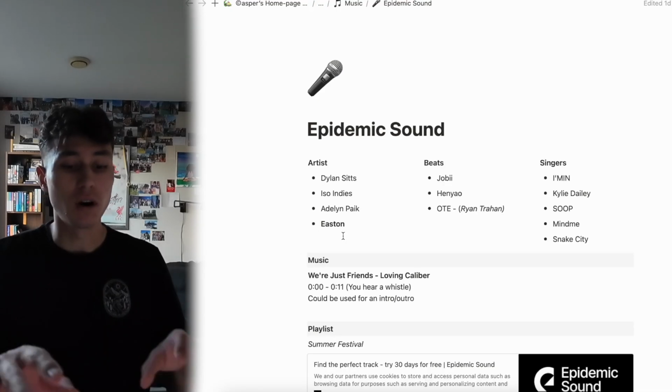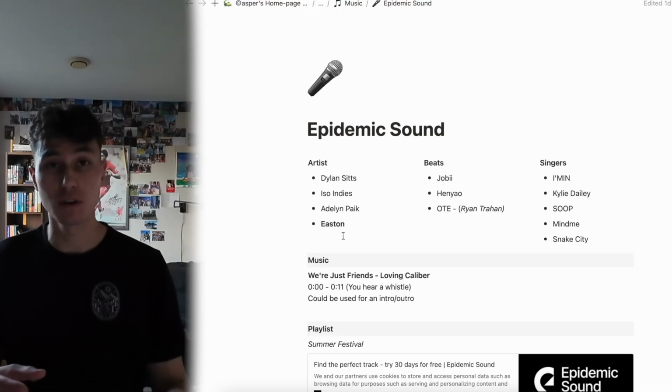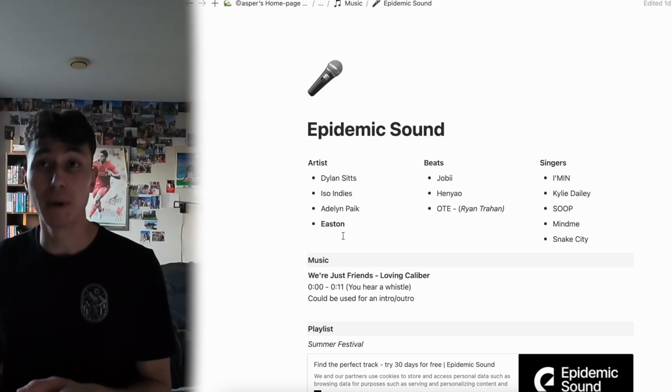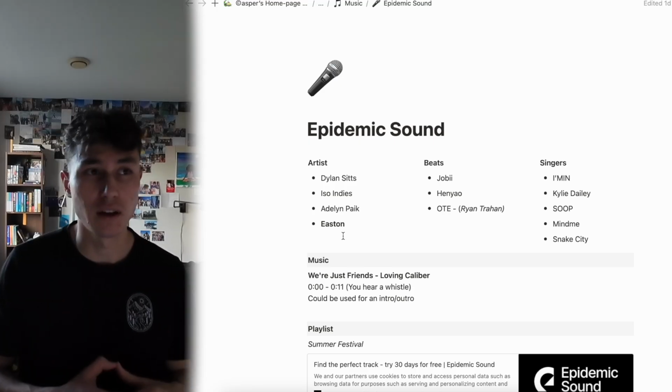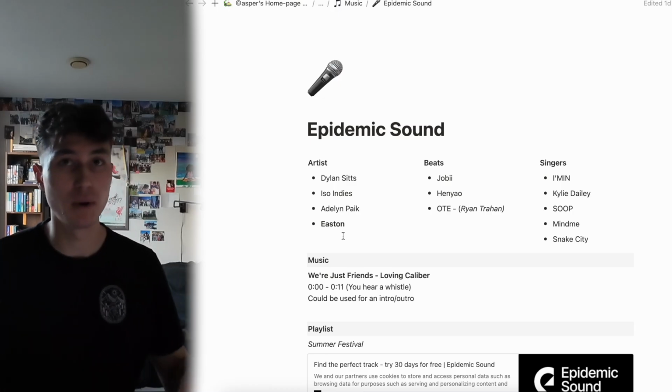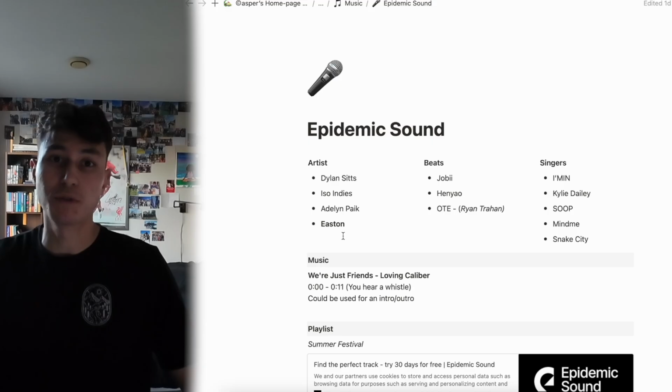So these are all artists I like. The first column is more general artists. Beats is more like background artists, mostly like lo-fi hip-hop, for example. And singers are really the ones I want to use, for example, for an intro where you have a really catchy song or anything that helps you remember the video basically.